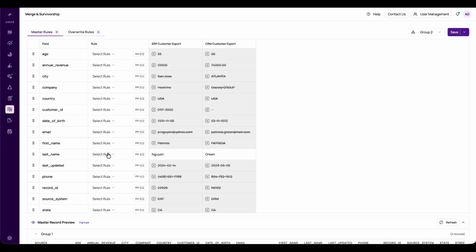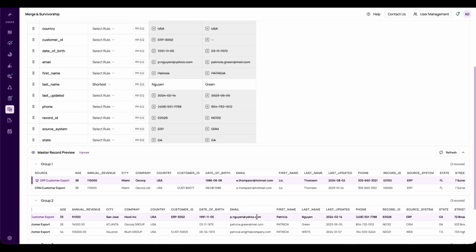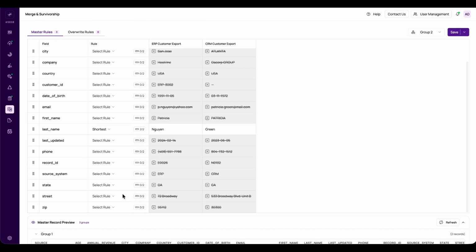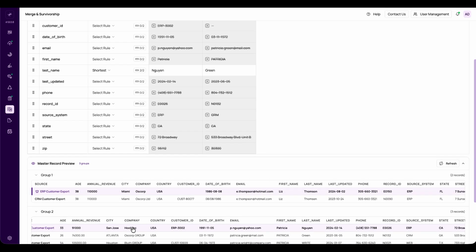For last name, I'll use shortest, so the most compact version of the name wins. For age, I'll use max, keeping the highest value. And for annual revenue, max as well, keeping the largest figure. 3 rules, matched to what I want each field to keep. I don't need a rule on every field. Anything I leave as select rule simply takes its value from the master record.